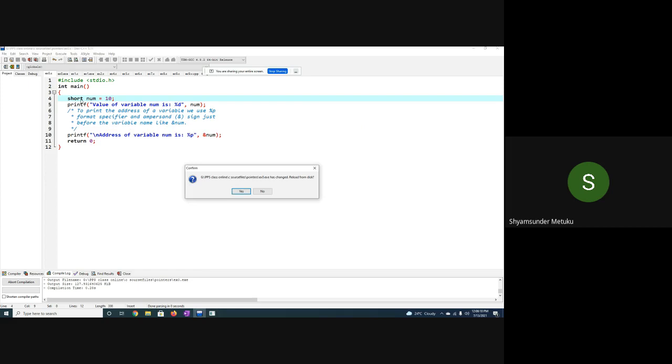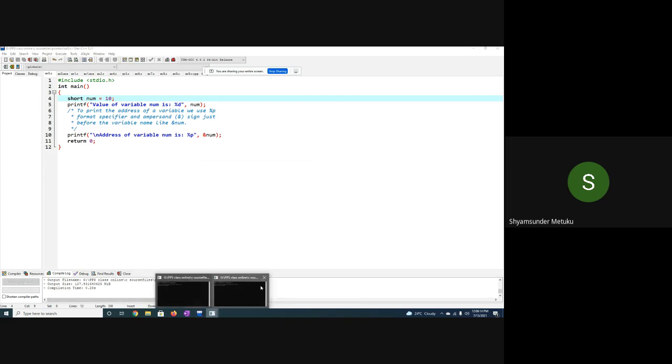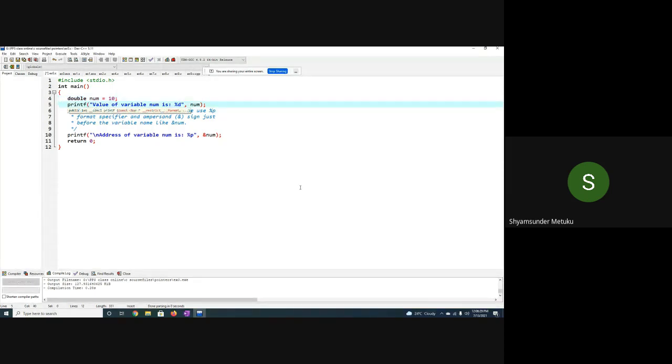So one more thing I'm trying to write here. I'm trying to write double. So what am I supposed to write here? What is the format specifier for double? Recently exams are over, no?